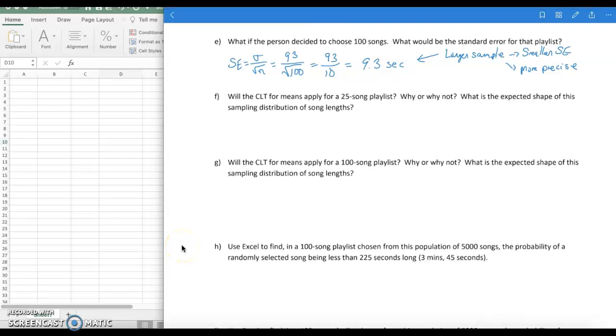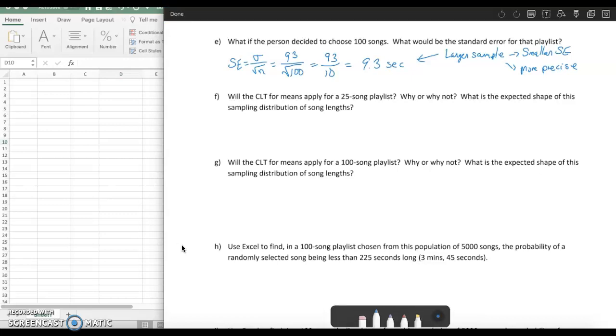Continuing on with our song playlist example, we now want to say, will the CLT for means even apply to a 25 song playlist? Why or why not? And what is the expected shape of this sampling distribution of song lengths? If you remember from earlier in the notes, in order for the CLT to apply, you need to take a sample at least of size 30. So we've only taken a sample of size 25 in this case.